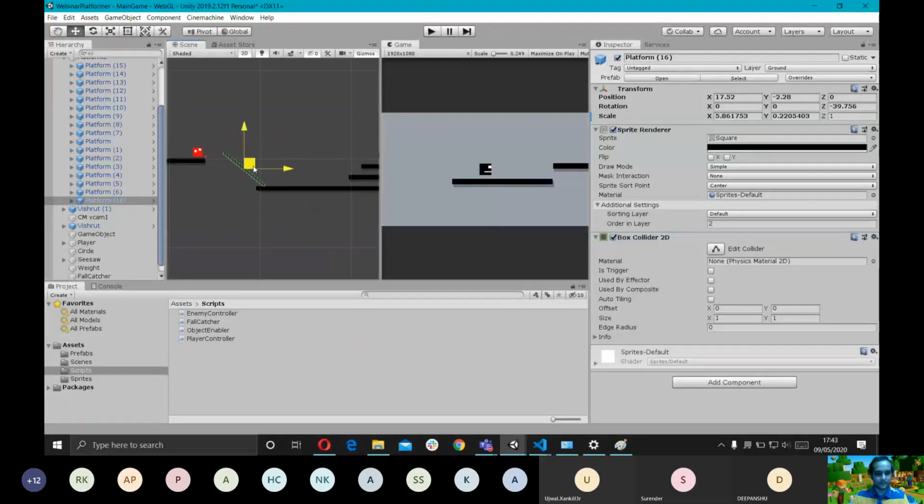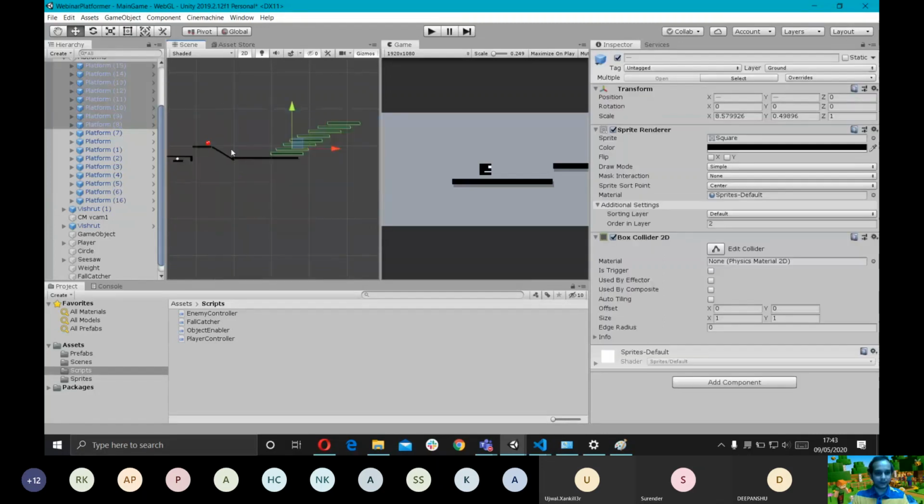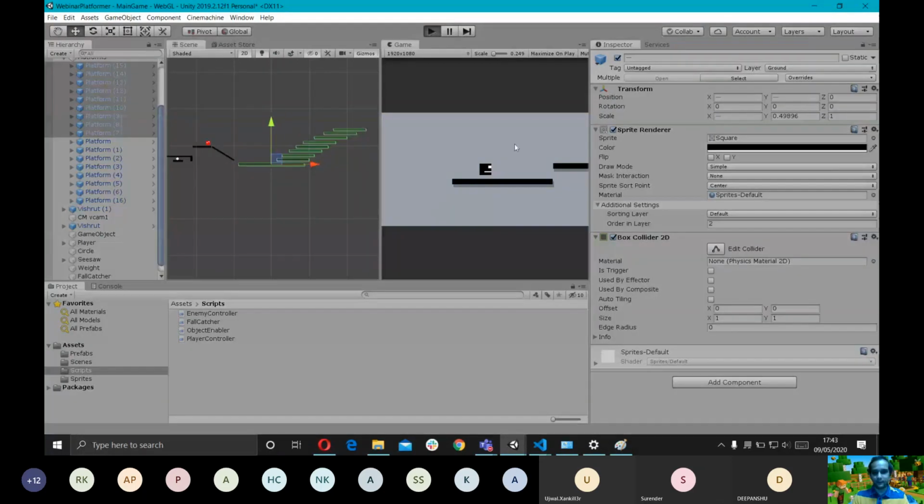How about that? So something for the player to run back to, so we don't just stand there and get clobbered by those enemies. I'm gonna try it now.